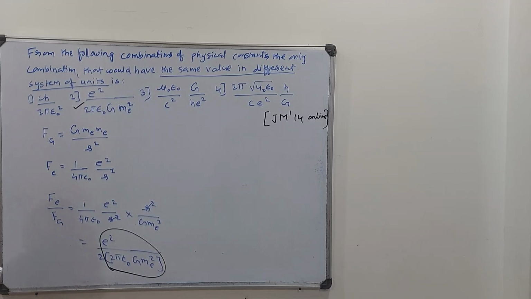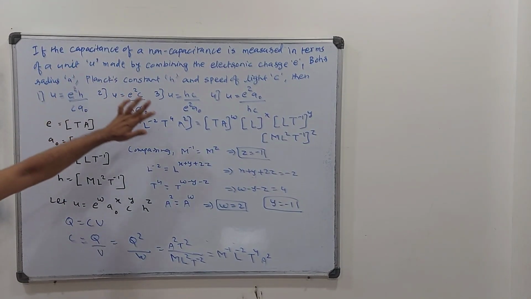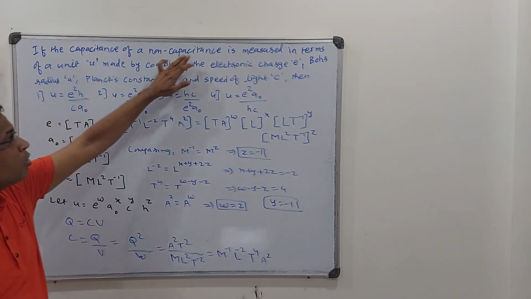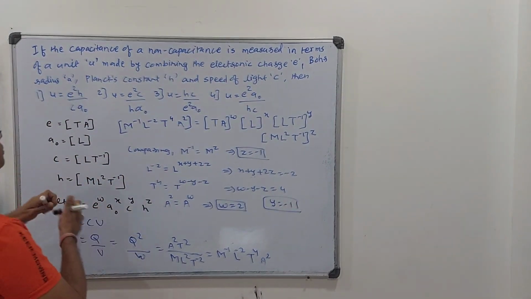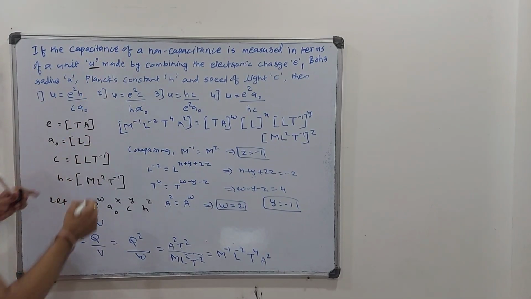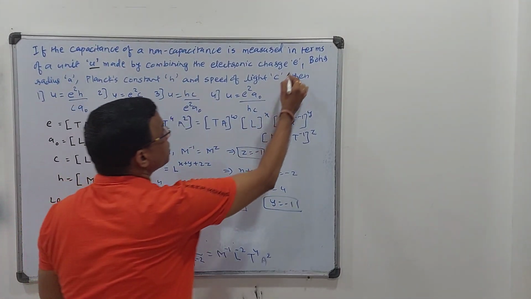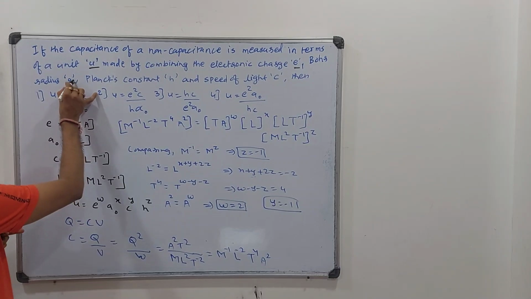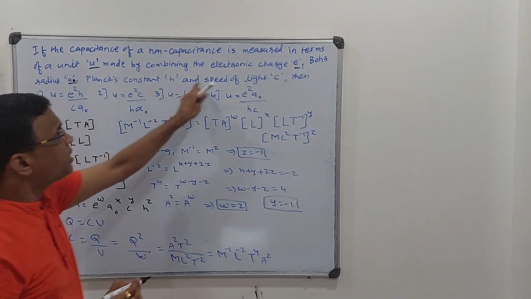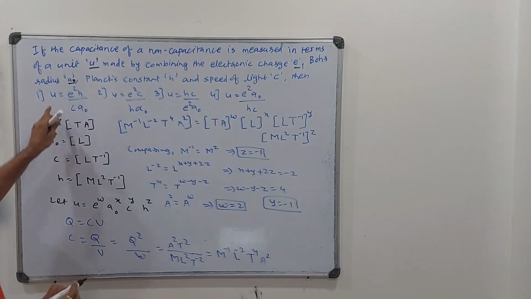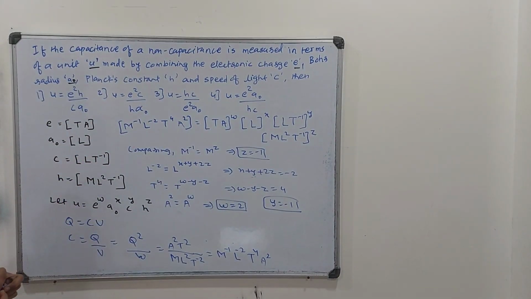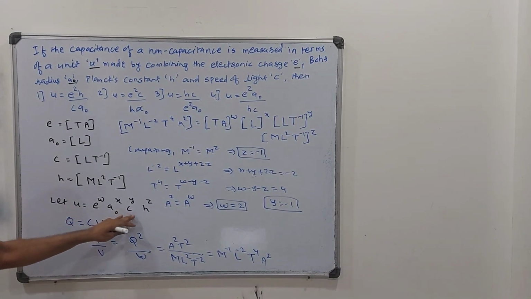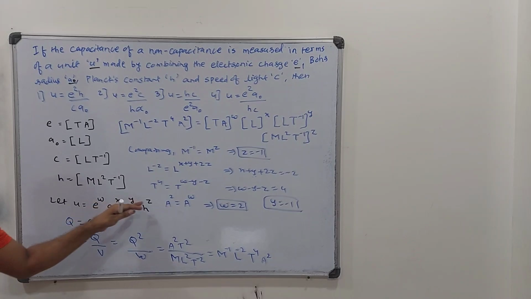Okay, fine. Thank you. In this question, it's a little bigger question. Check out: if the capacitance of a nano-capacitance is measured in terms of a unit U, that U is given for capacitance made by combining the electric charge E, Bohr's radius A0, Planck's constant H and the speed of light C. Then they have given four options for the capacitance U. So what we can do is write that capacitance U is equal to E, A0, C, H with powers like W, X, Y, Z.